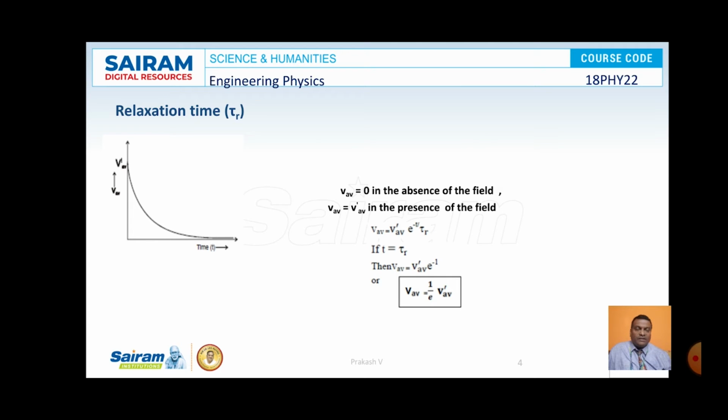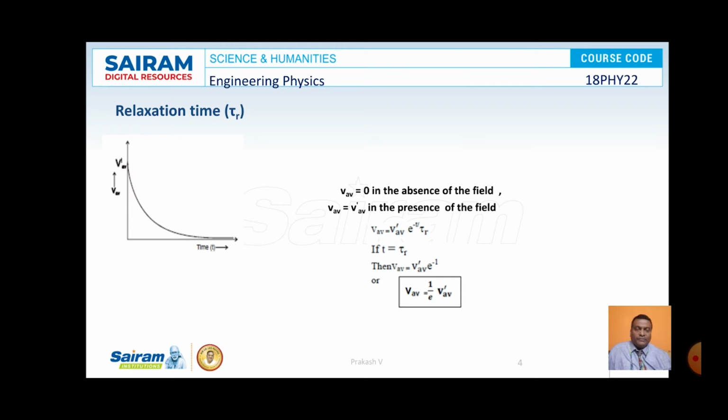When we apply an electric field, the average velocity of the electron will be equal to Vav dash, in a direction opposite to the direction of the applied field. When the field is turned off, the average velocity of the electrons reduces exponentially from Vav dash to 0